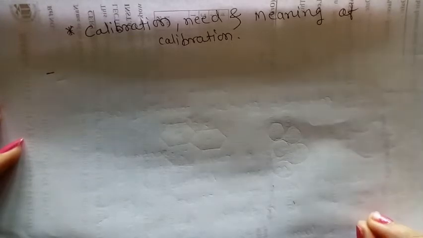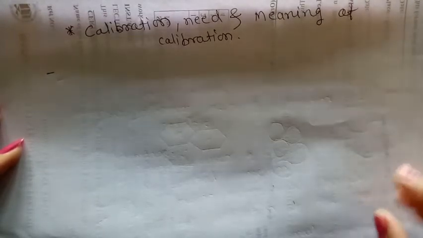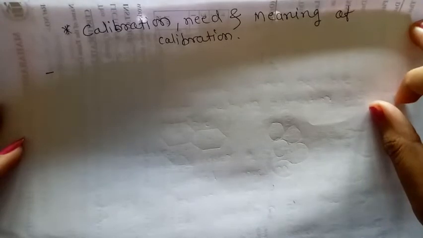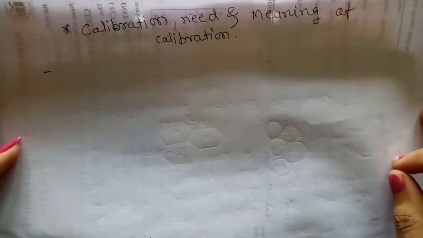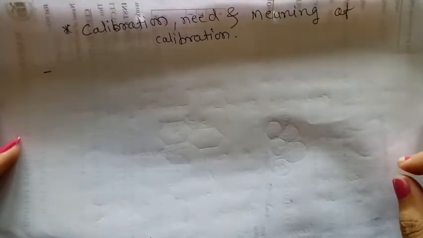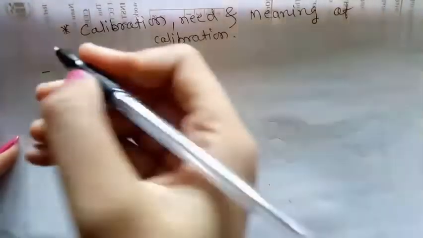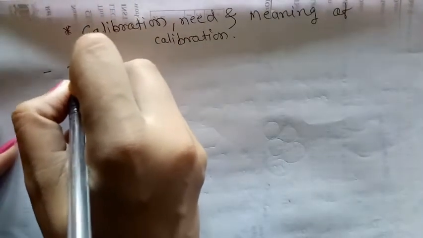It is the process of making a scale or adjustment so that the reading of an instrument agrees with the accepted and certified standard. Calibration is the process of making the scale used in your measuring instrument, or adjustment, so that the reading of a given instrument agrees with the accepted and certified standard. This is the definition of the calibration.